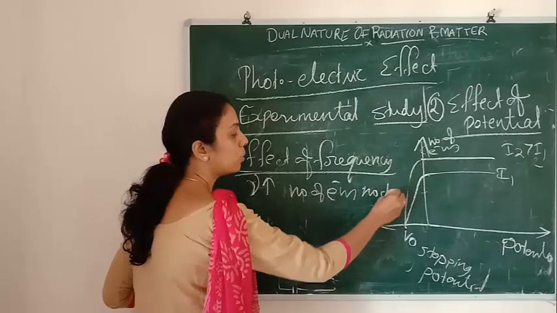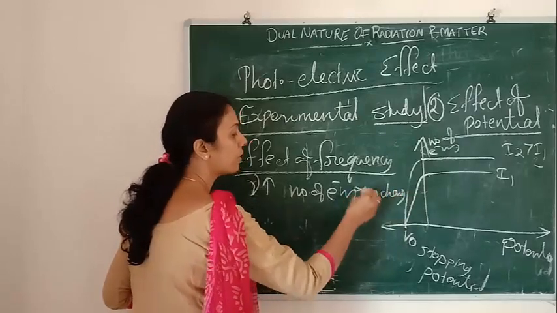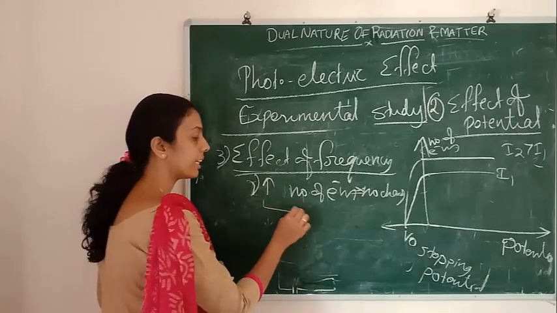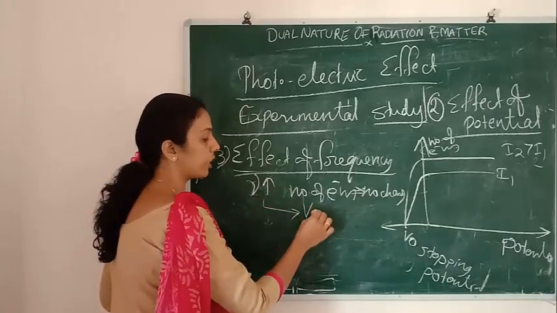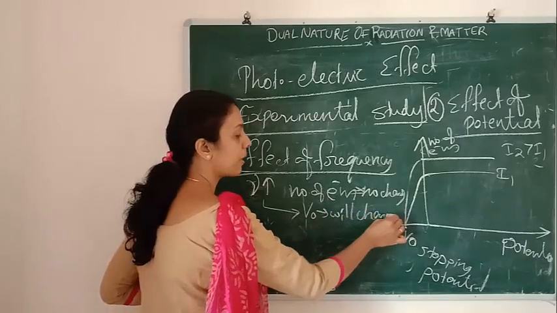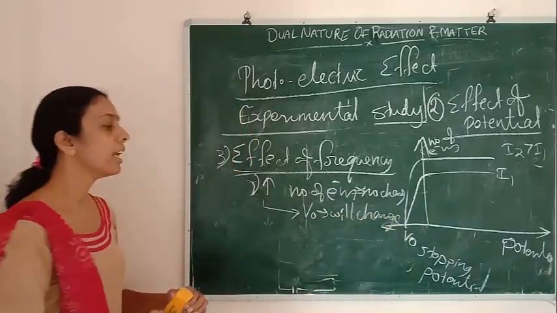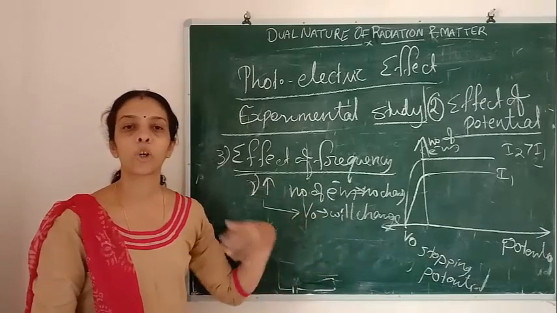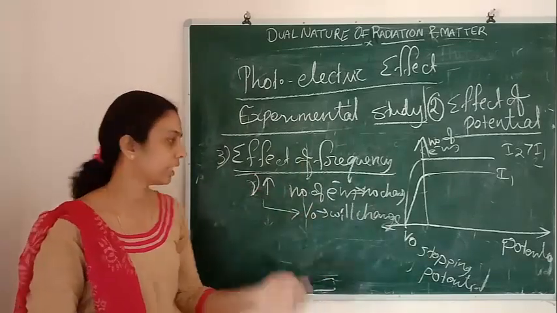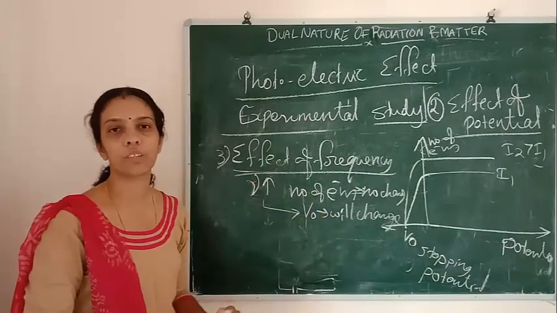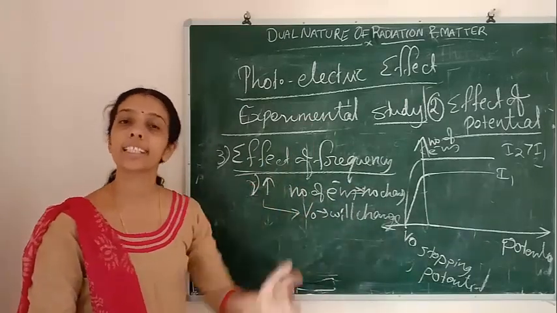Then what will change? If frequency increases, the stopping potential will change. As frequency increases, the stopping potential will increase on the negative side.